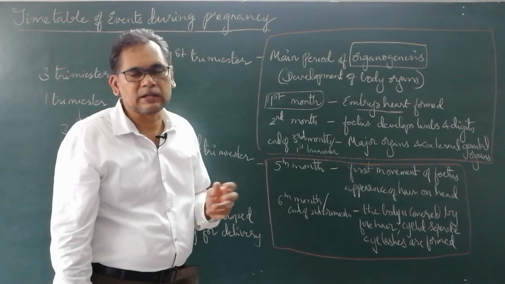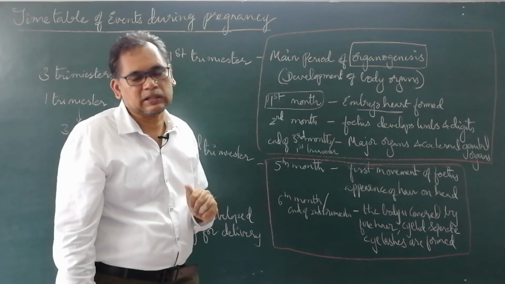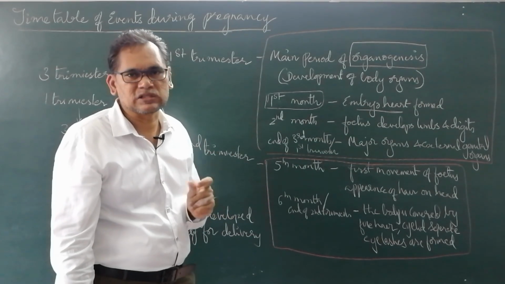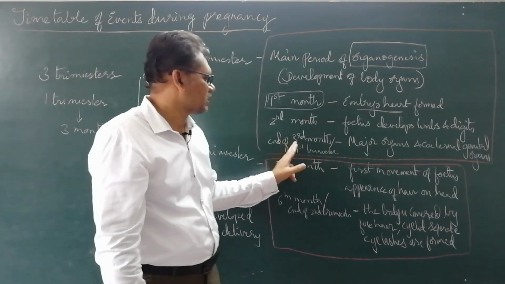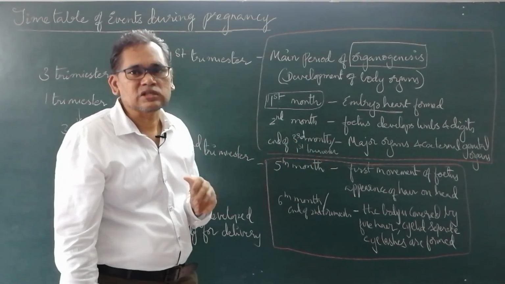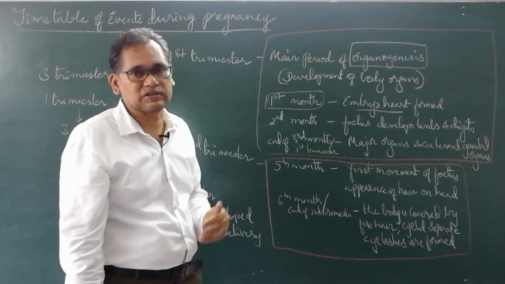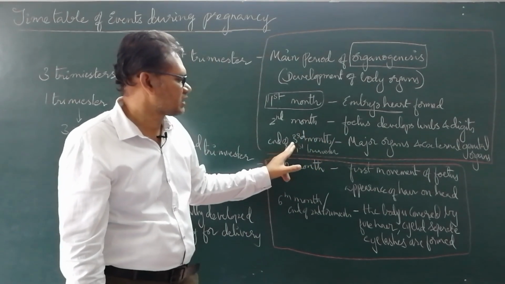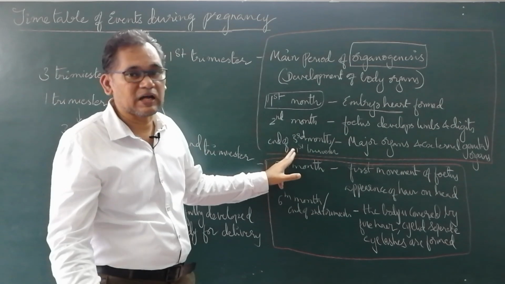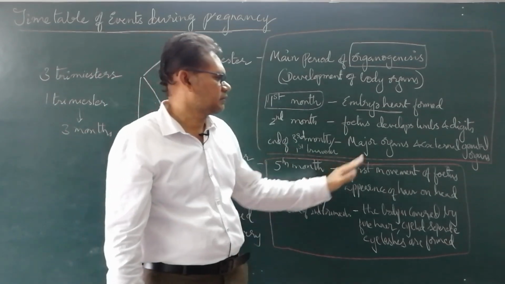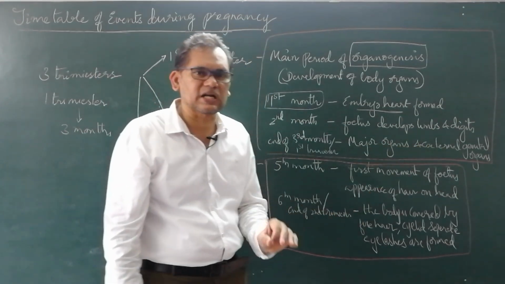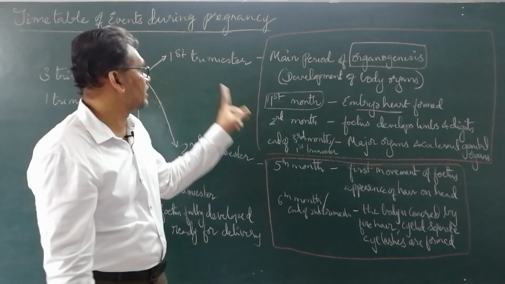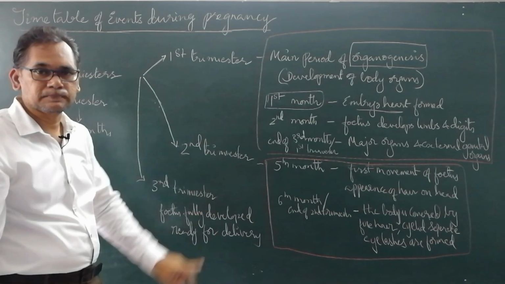If it is a female, the vaginal vestibule is observed, whereas a scrotum along with a penis is observed in a male. At the end of the first trimester, major organs along with external genital organs are formed.